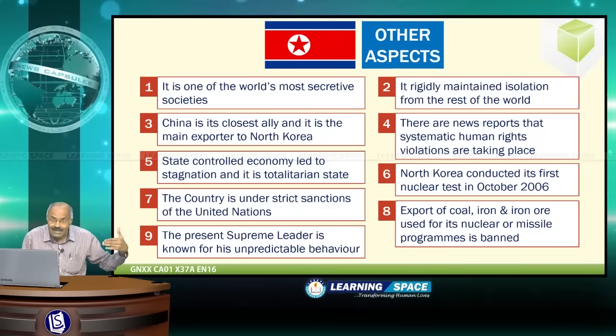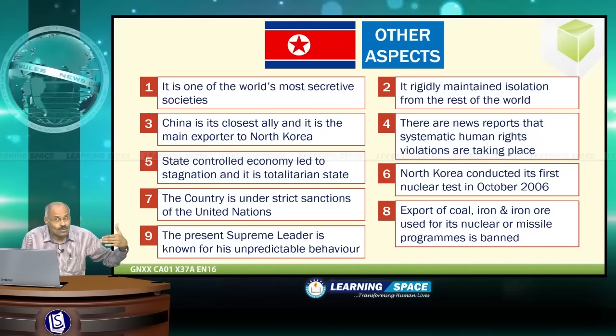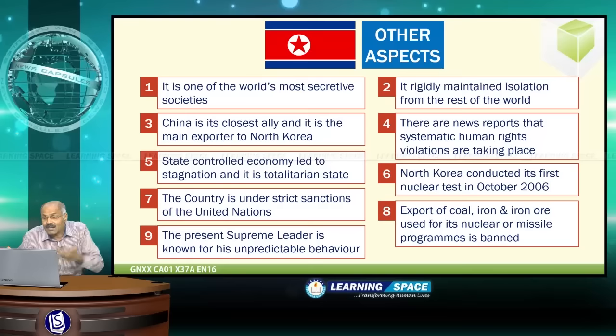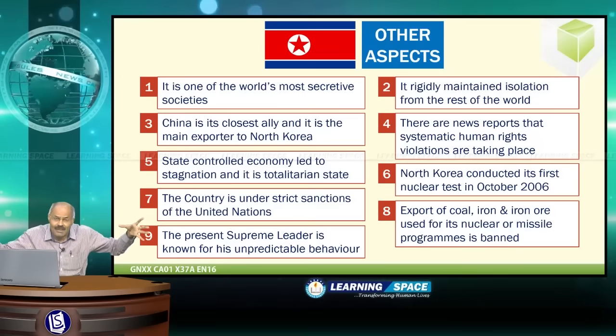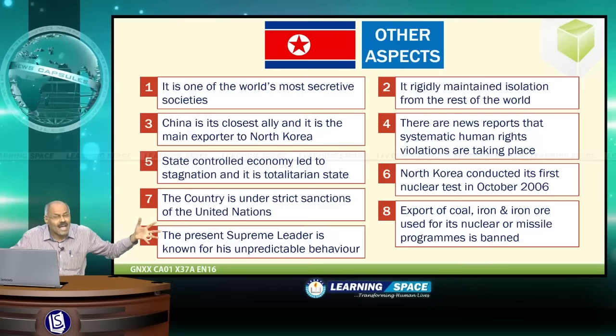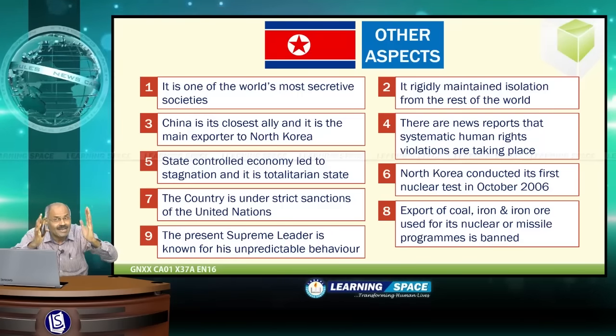Another aspect is that the economy is controlled by the state. The state-controlled economy led to stagnation, and at the same time it is a totalitarian state. Everything is decided by the state. No other party, no other organization is allowed in nation building. Everything is decided by the state.